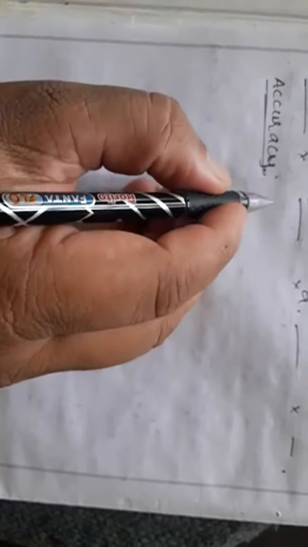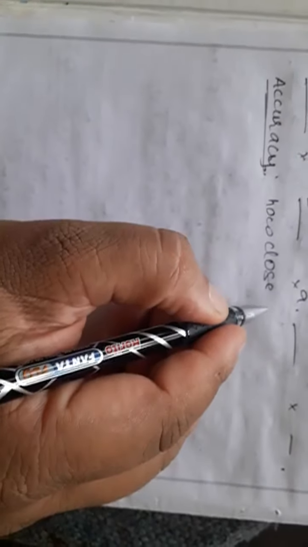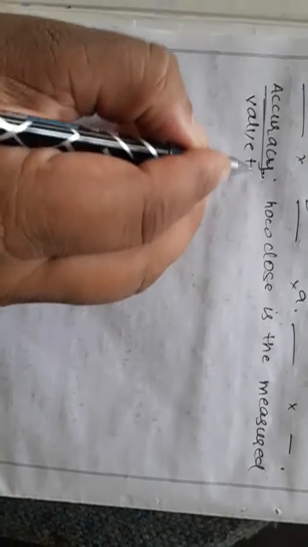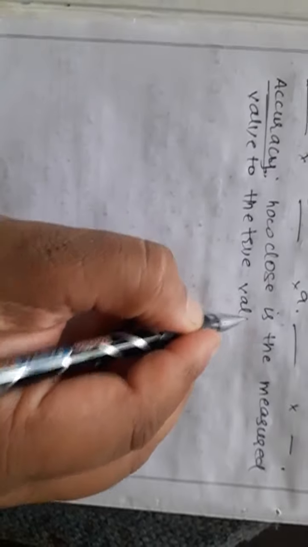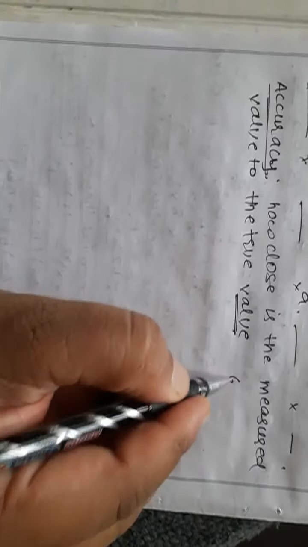So we can say it is how close the measured value is to the true value. That is called accuracy. You perform some experiment, your teacher told you that its answer should be 6 seconds, but